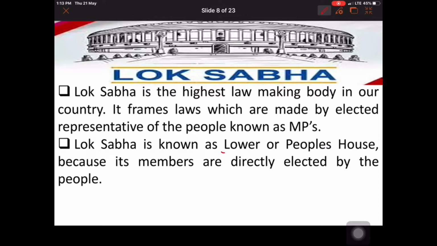The lower house in the British system is where members are directly elected by the people, so it is called the lower house or people's house. That is why we also started calling it the lower house. The Rajya Sabha does not have directly elected members, they are indirectly elected, which is why that house is called the upper house.